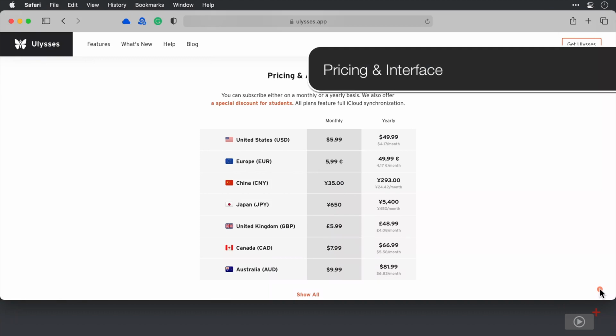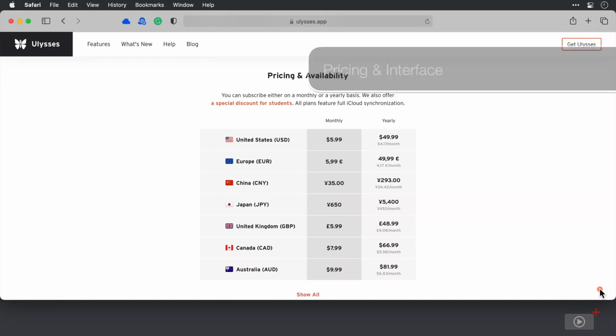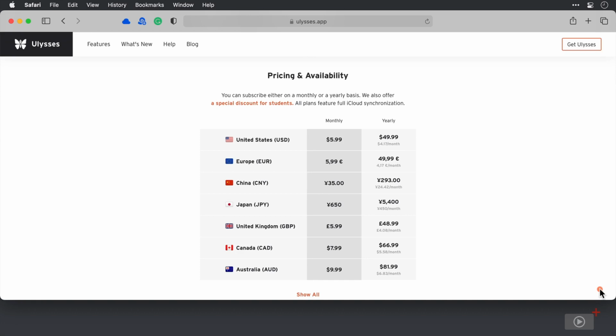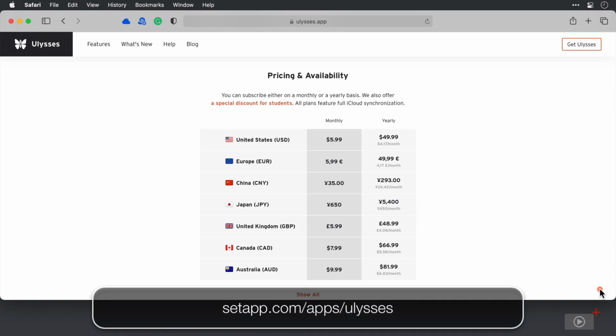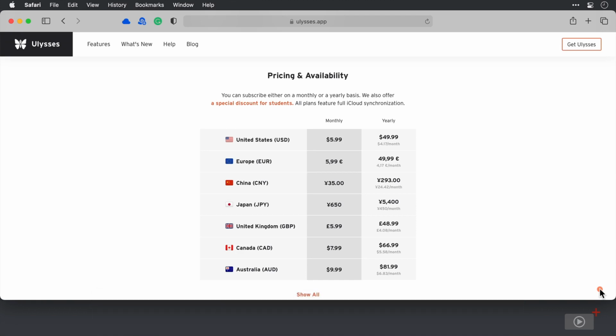Right, we'll just offer a very brief overview as to how Ulysses works at a very basic level so that if you've never used or seen it before, you know exactly what it is. So first of all, pricing. Ulysses is a subscription-based application, and that is one of the key changes it's undergone in its history. You can pay for it per month or per year, and that pricing is clearly visible on the screen here. Now, Ulysses is also included in the Setup bundle, so if you do have Setup, then you have access to Ulysses, and that is included on both Mac and iOS. And that's the version I'm going to be using today.